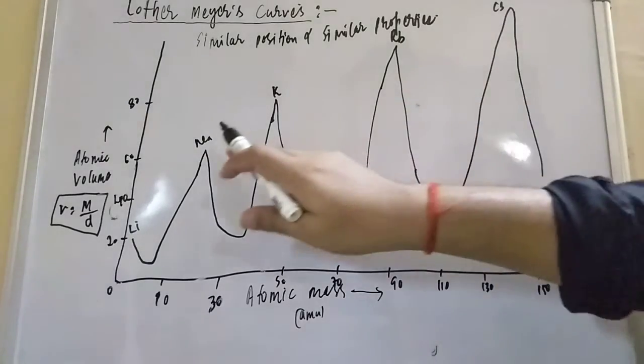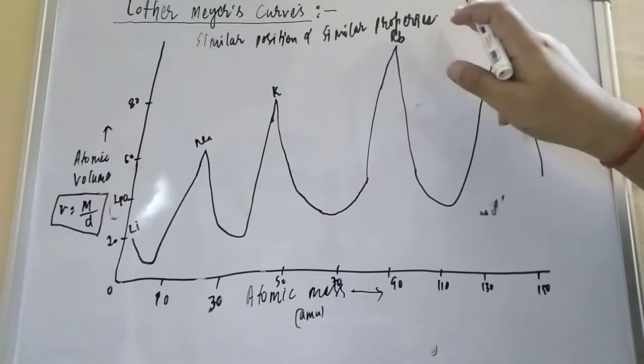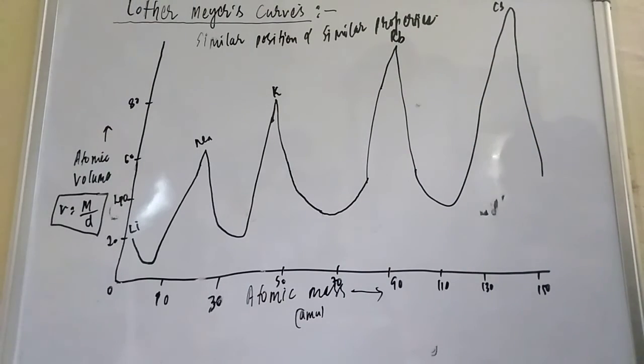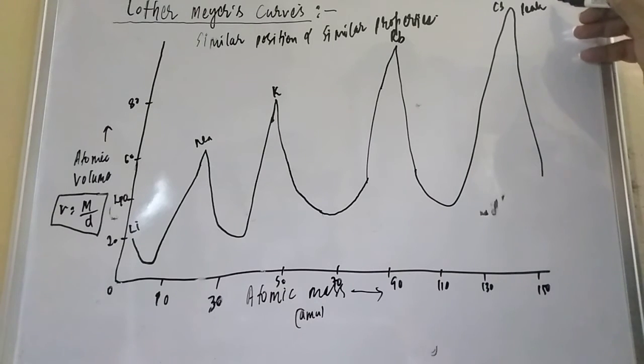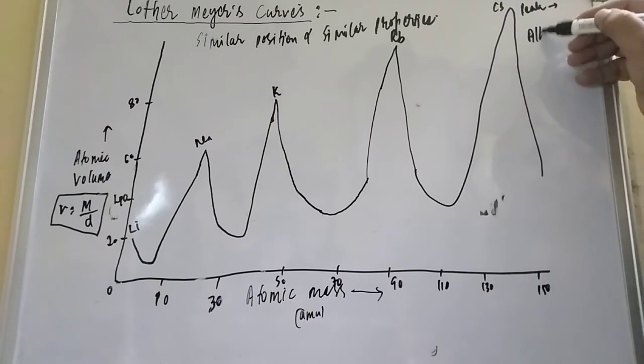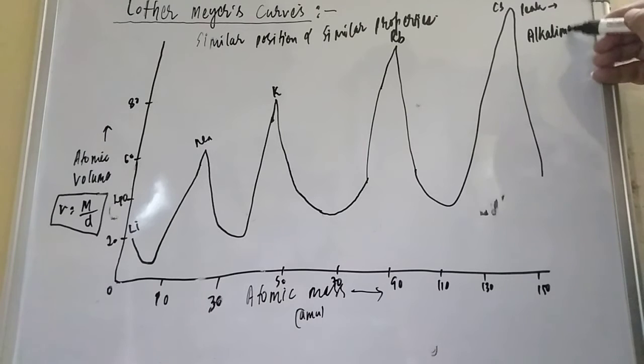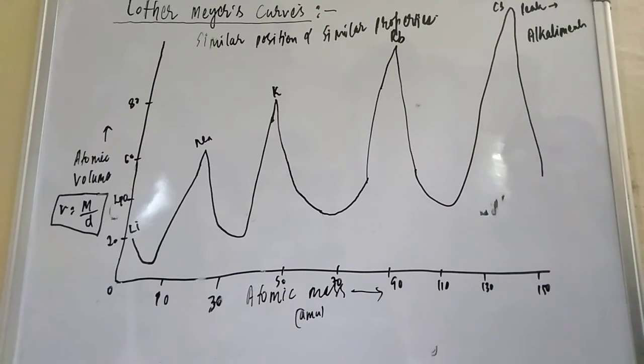Why are alkali metals kept on the top? They take the top position because their atomic masses are very high. So the peak means alkali metals. Alkali metals, student, you can also say that is metal.